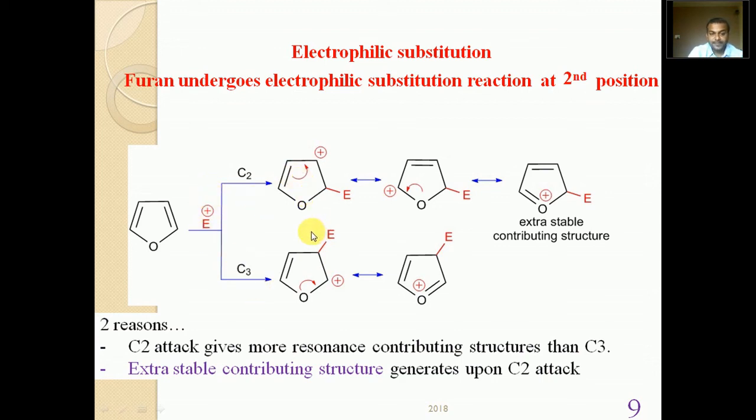That's why the electrophile will orient towards carbon number 2 instead of carbon number 3 in the case of furan. That's why electrophilic substitution takes place at carbon number 2 in furan. This is the reason behind it: the intermediate formed after attack at carbon number 2 is more stable than that formed after attack at 3.